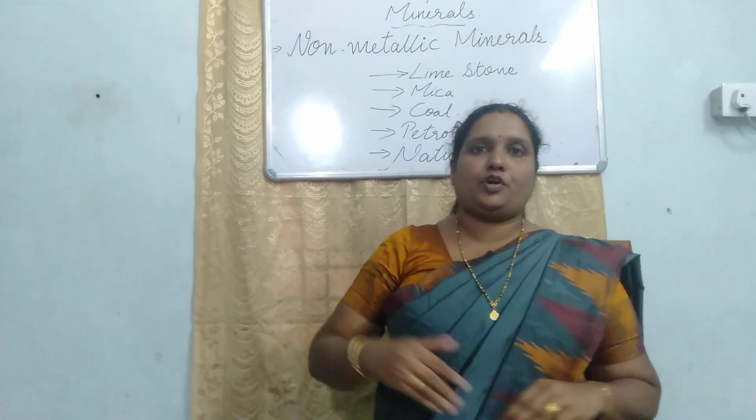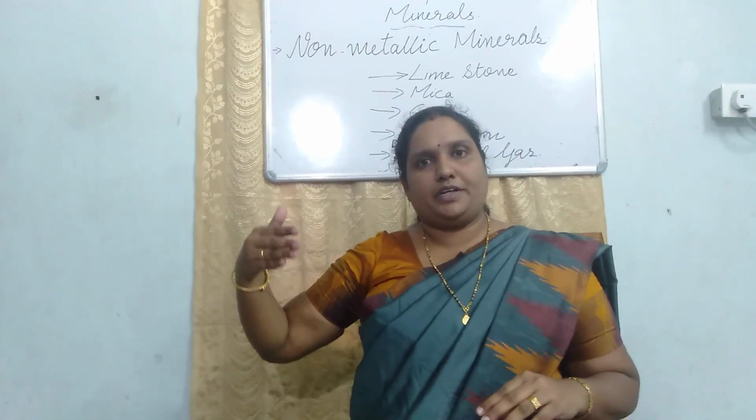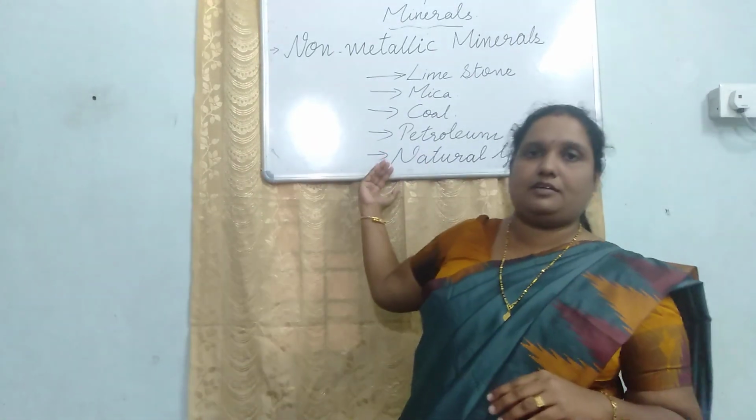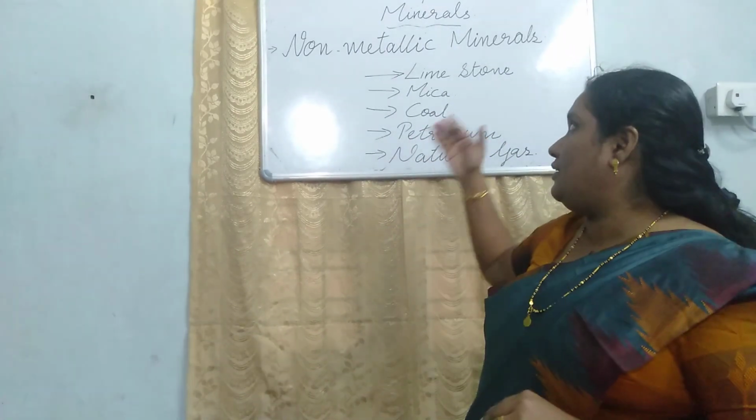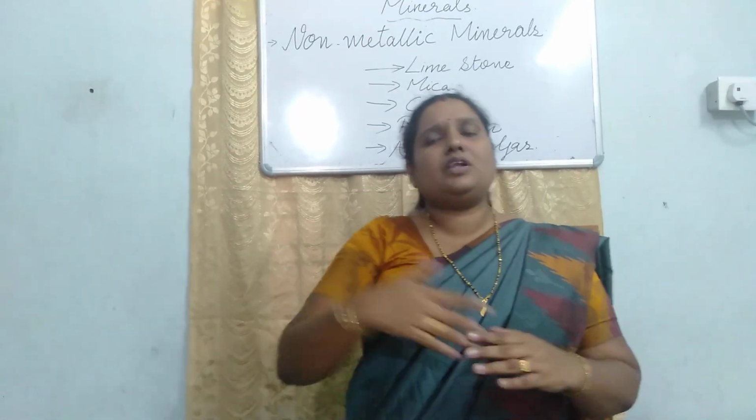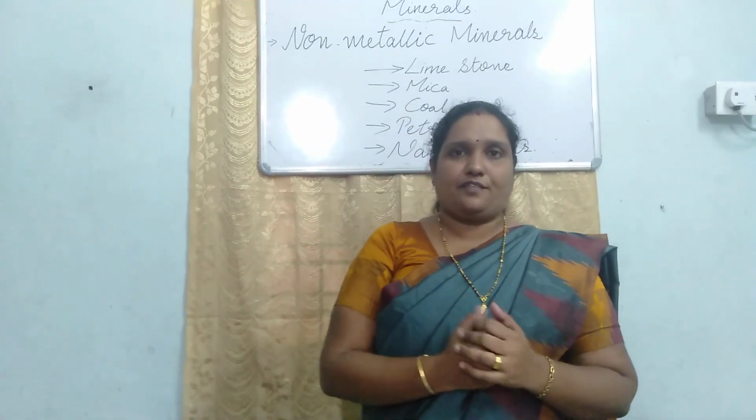Now let's see what we are going to learn in this portion of our class. We are learning about what a non-metallic mineral is, and some examples of it. For example, it is written at the back, you can see it here. Non-metals like coal, then mica, then limestone, petroleum, natural gas. All these are the non-metallic minerals which we are going to study in this chapter. We'll study where they are found and how they are extracted, and all these things will be dealt with in this coming portion. Now let's start our chapter.